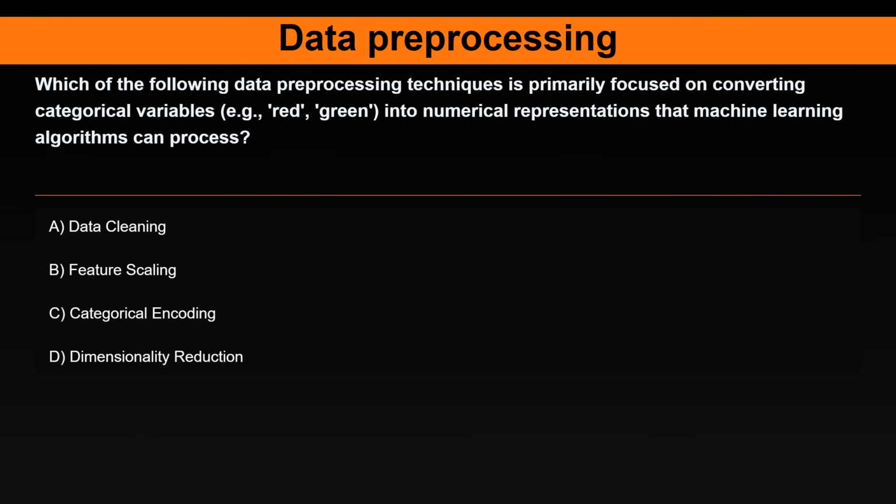Question 23. Which of the following data preprocessing techniques is primarily focused on converting categorical variables, e.g., red, green, into numerical representations that machine learning algorithms can process? Option A. Data cleaning. Option B. Feature scaling. Option C. Categorical encoding. Option D. Dimensionality reduction.